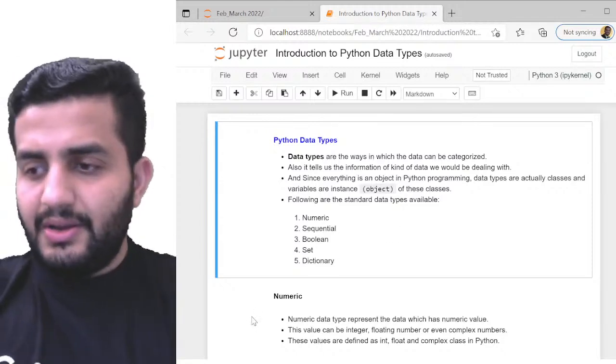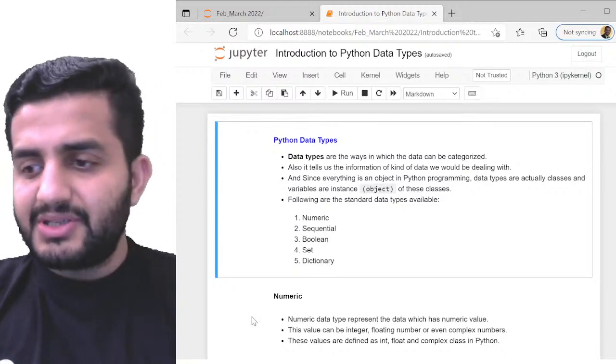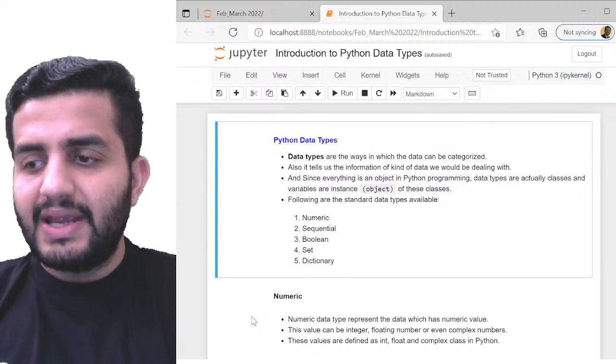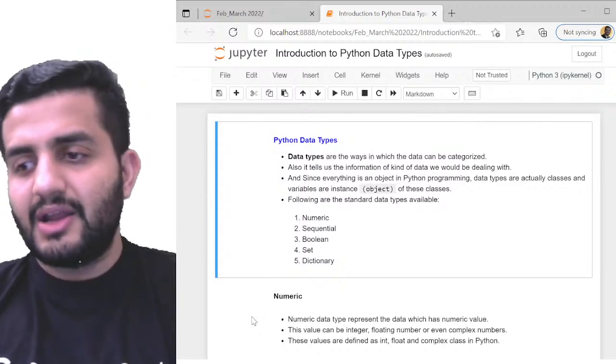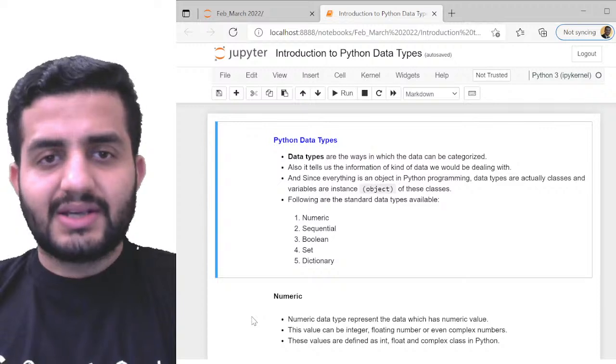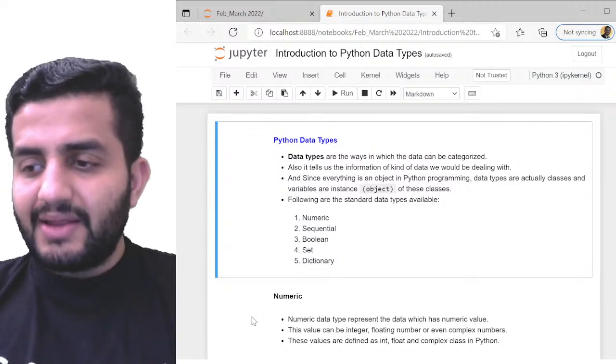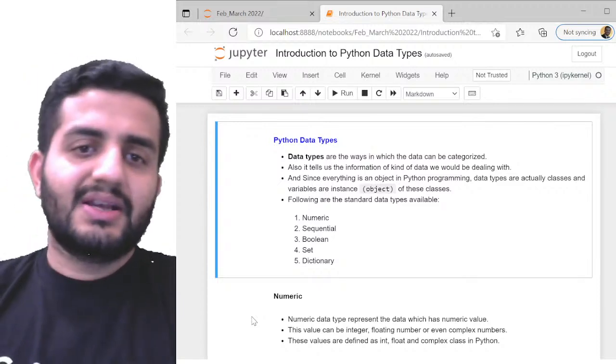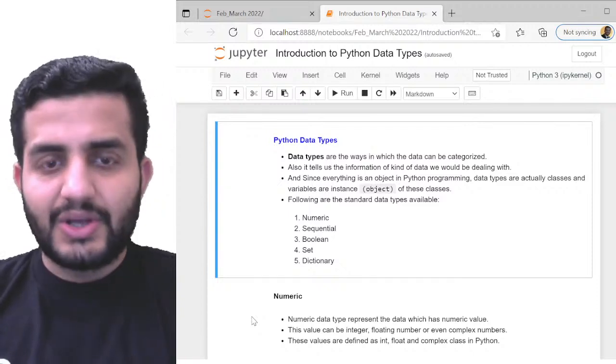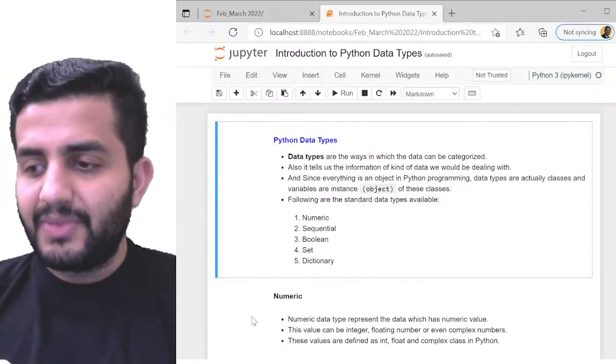We were talking about Python data types yesterday. I'll give you a quick recap of what we discussed yesterday, and then I'm going to switch to today's content. We were discussing the Python data types: numeric, sequential, Boolean, set, and dictionary.